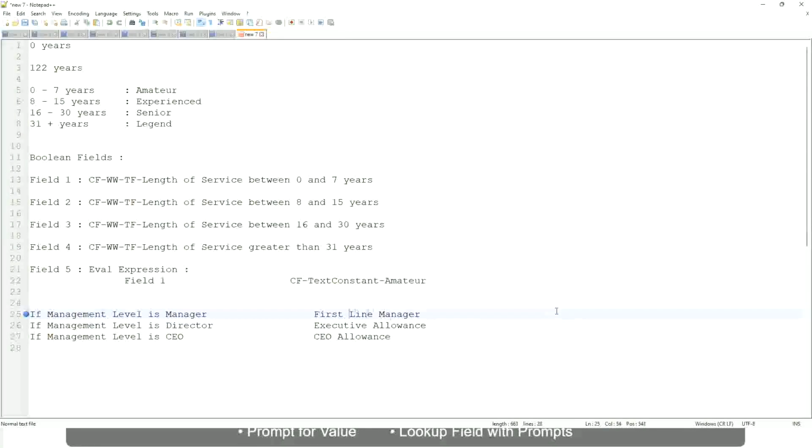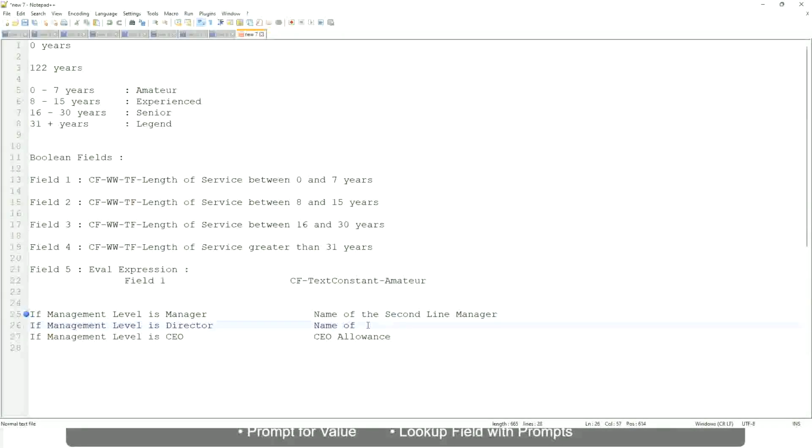I mean the name of the first line manager. If it is director, name of... oh sorry, I'm getting it all wrong. If the management level is manager, name of the second line manager, like manager's manager.